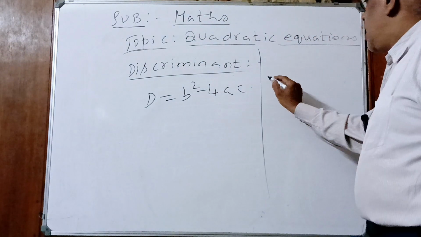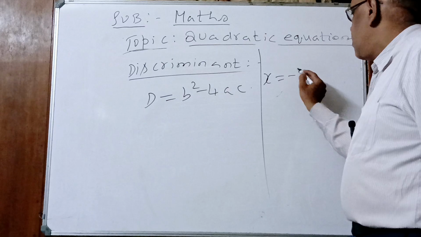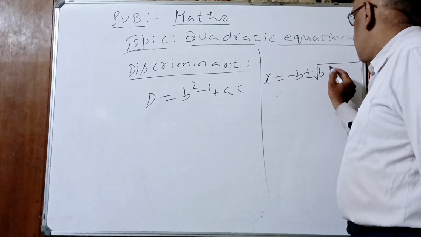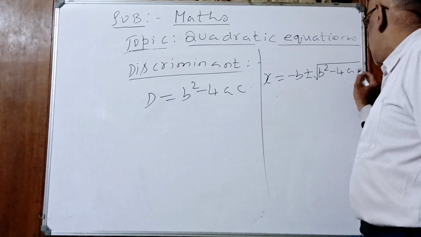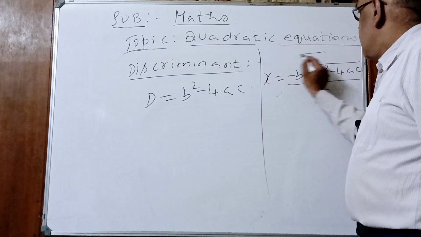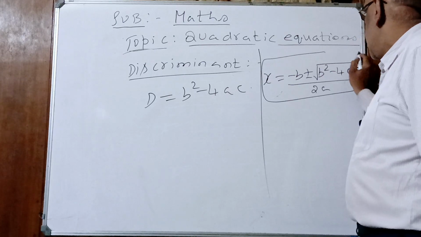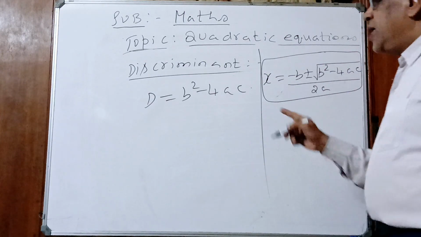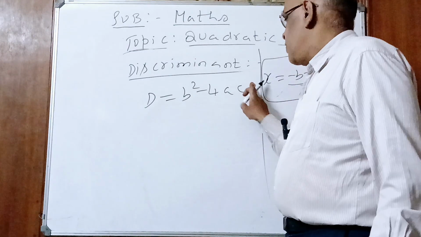So children, I'll write this part, I'll keep it here. Minus B plus or minus under root B square minus 4AC whole divided by 2A. This is the discriminant. B square minus 4AC is under root. He makes the discrimination. Understood?